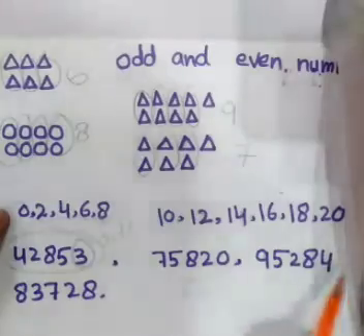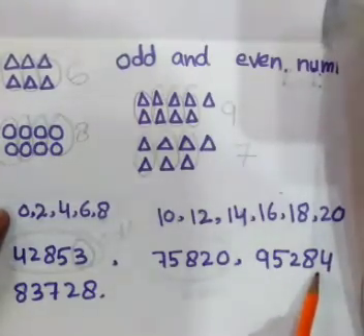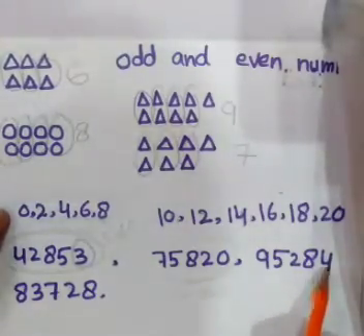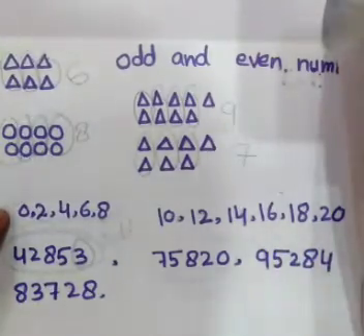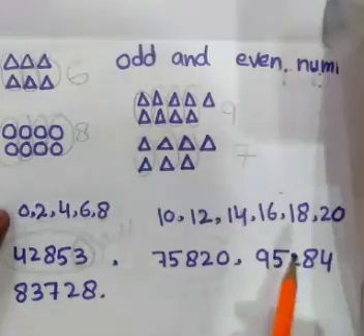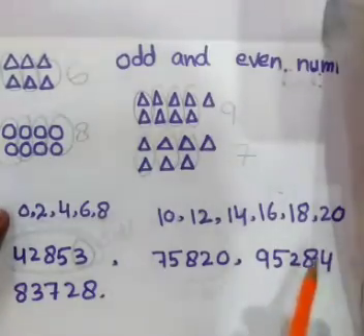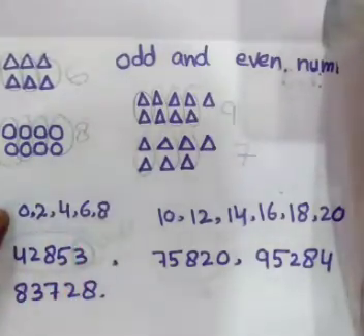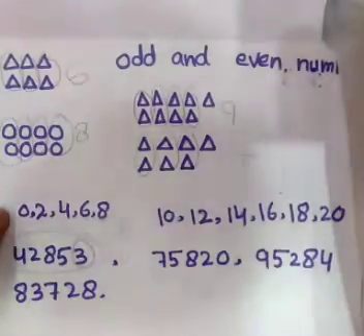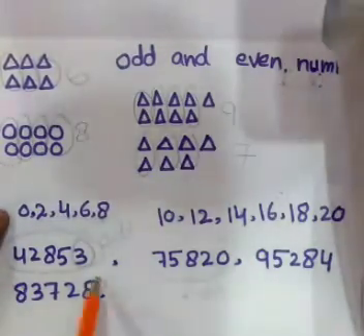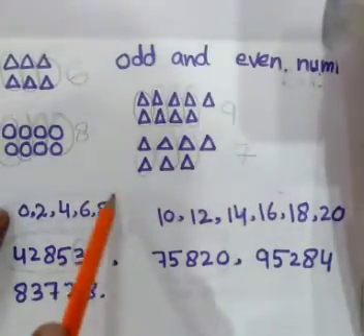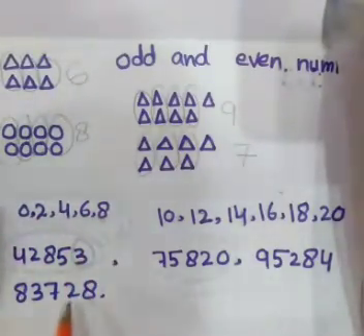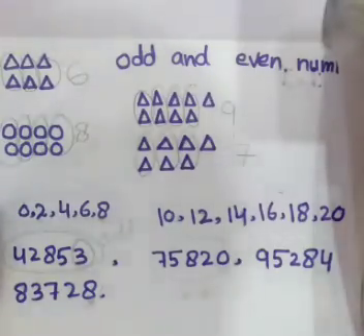Okay? Look at this digit. The last digit, what you have seen here is 4. With one click you will tell this is an even number, because the 4 is also found in these 5 digits. Okay? Look at here. Here we have 8 at one side, and 8 is also in these 5 digits, so it is also an even number. Okay?